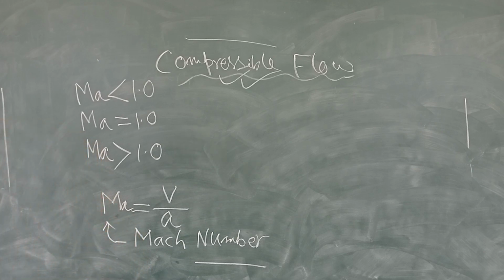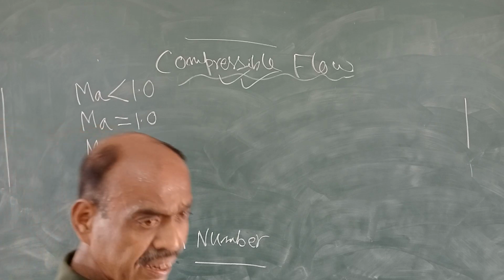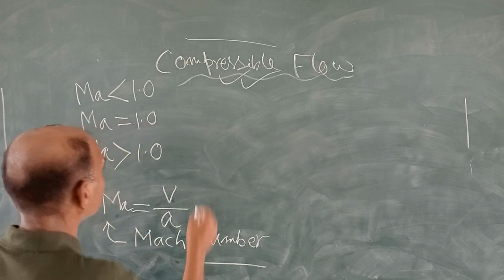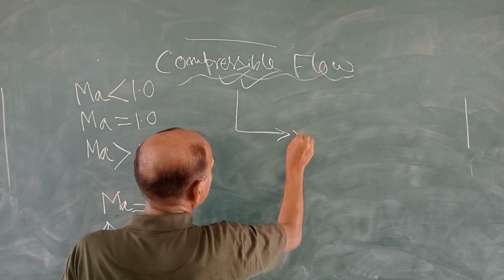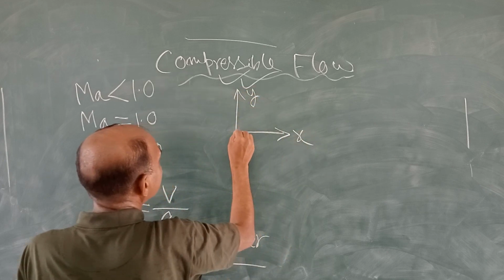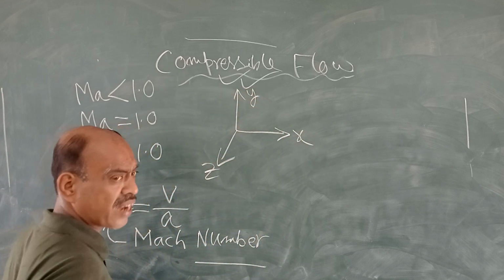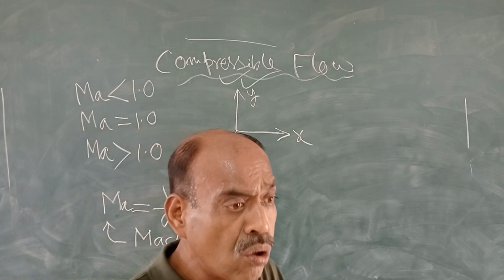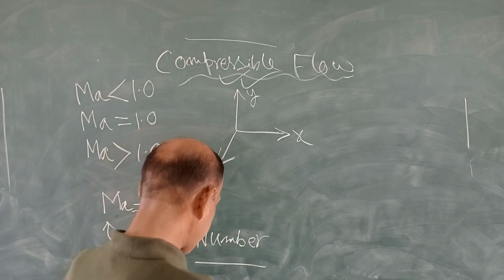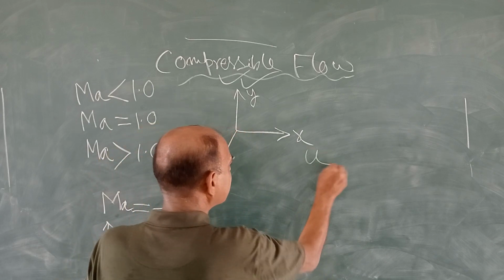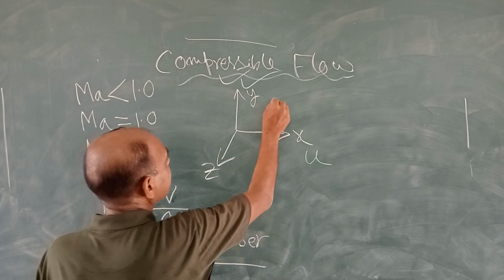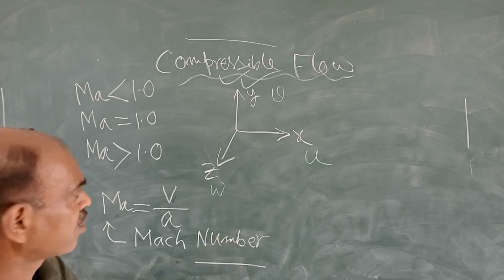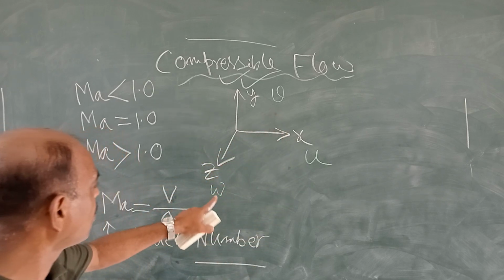And what are we talking about? That Mach number is a vector quantity, it is not a scalar. Velocity along three directions, if you take three directions x, y, and z, then this velocity can be resolved into three components. Along x, the component is denoted by u, along y it is denoted by v, and along z it is denoted by w. Small u, small v, and small w.